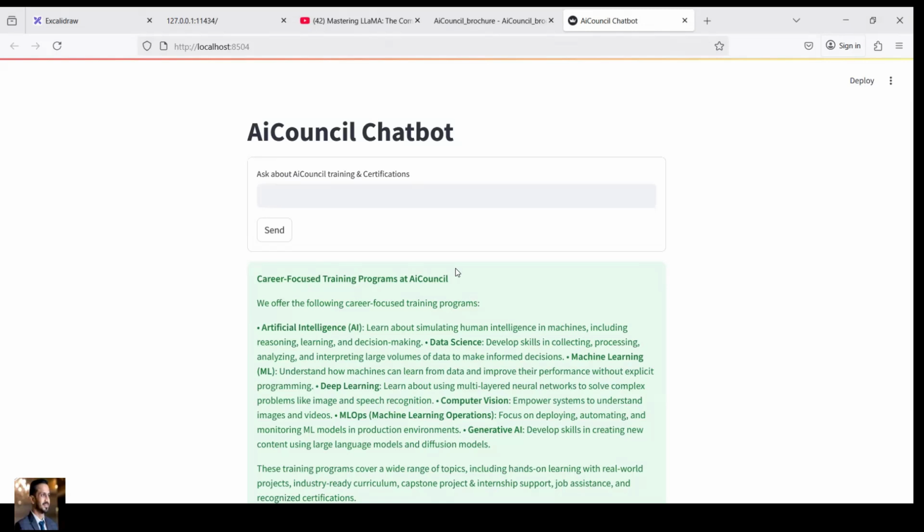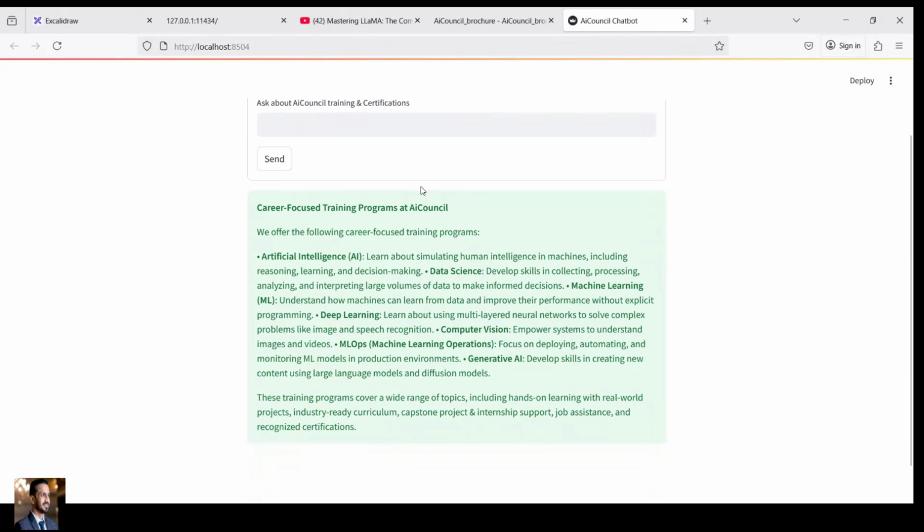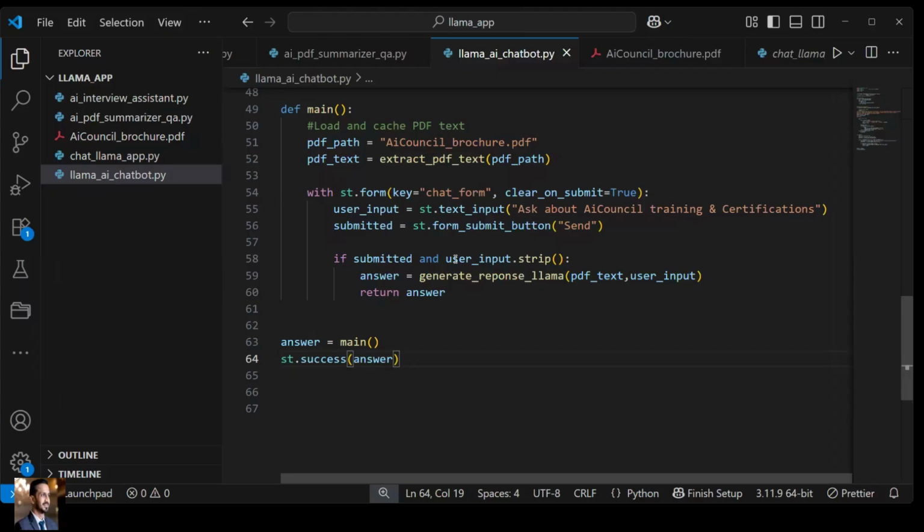But a few functionalities I want to add. For example, we want to add the chat history. That means all the chat. Suppose I ask this question, the previous question and answer is not appearing. I want all those functionalities, like it happens in ChatGPT. It should also show me the previous questions and the answers, right? So chat history functionality also we want to add. So what we can do for that? There are a few modifications that we have to do in this code. Okay, so what are the modifications?